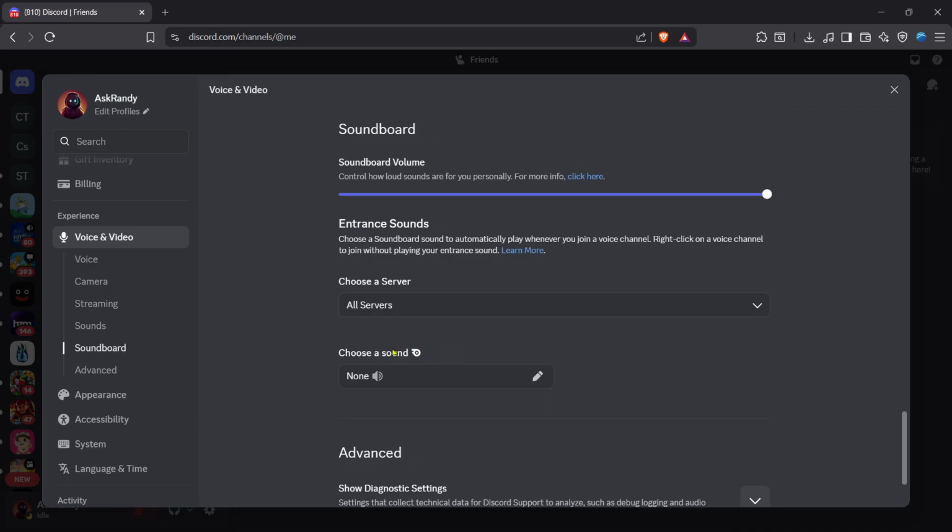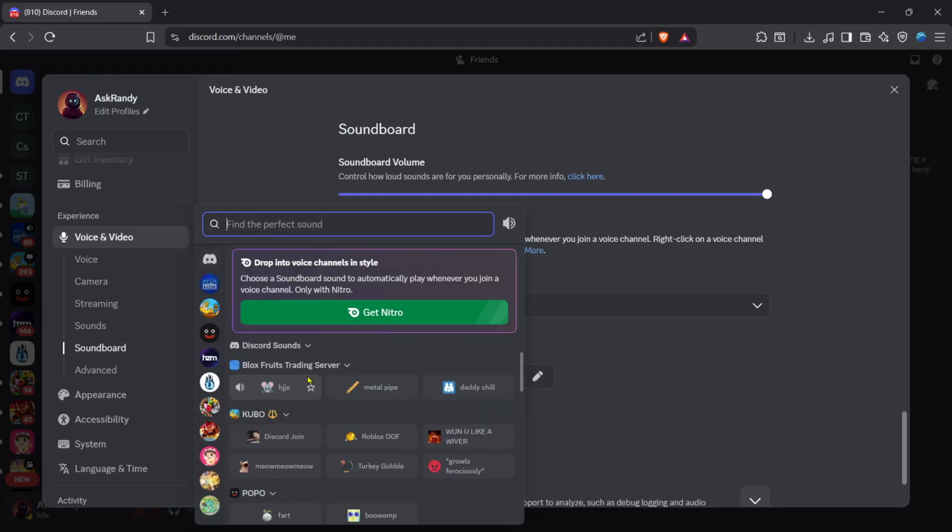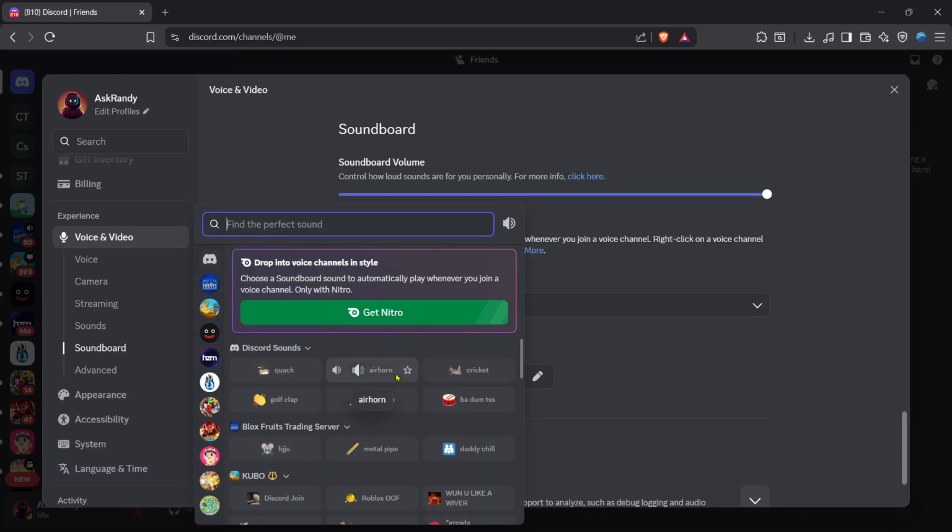Now, click on Choose a Sound. This will open the available sound options you can work with. If you're just getting started, take a moment to look through the list so you can get familiar with what's available. After that, click on Change Sound. This lets you switch from one sound effect to another so you can decide which clip you want ready to use. It's helpful if you want to customize your selection before playing anything in chat.